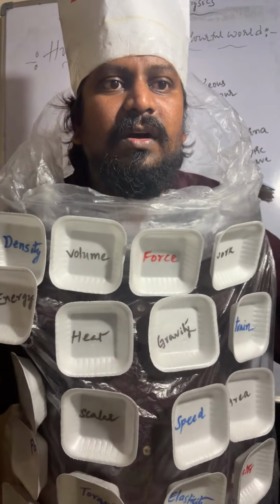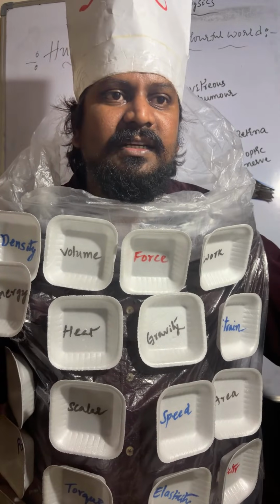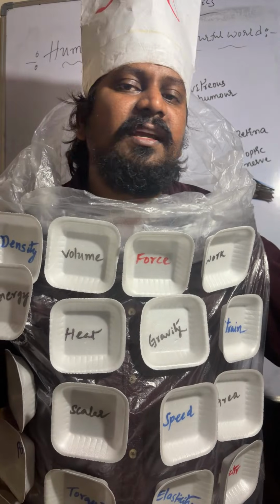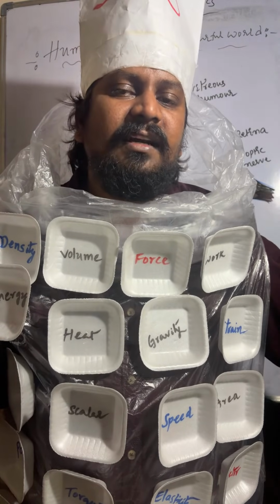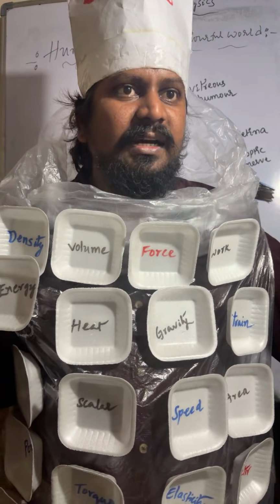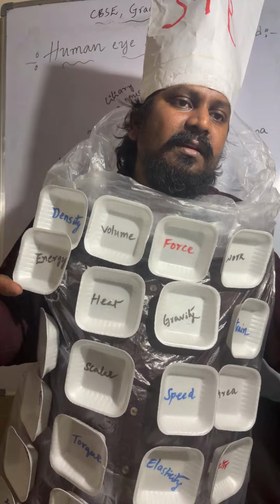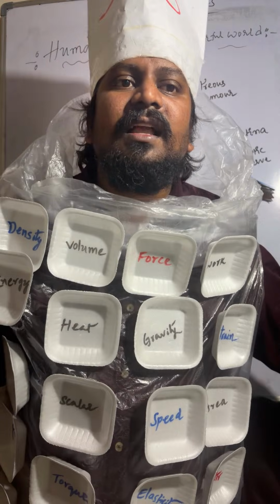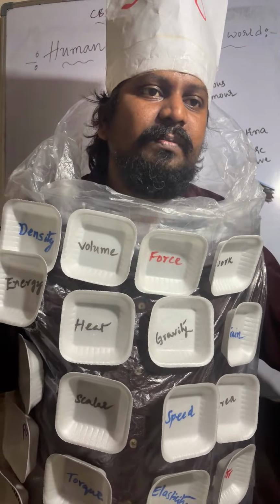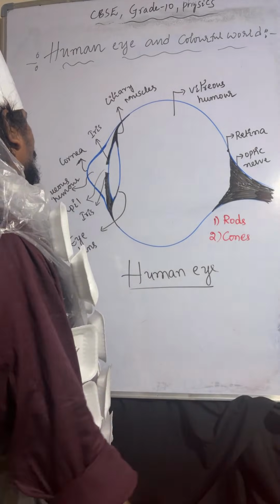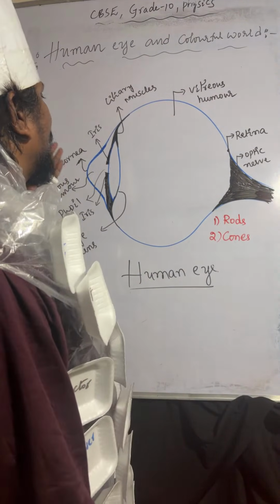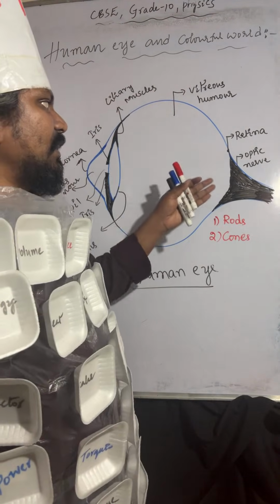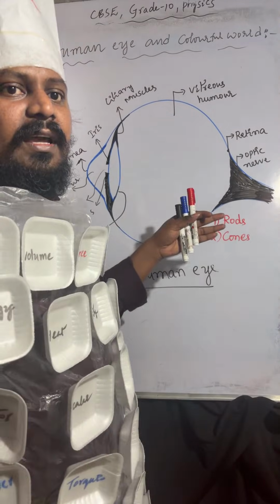Understood? Through the optic nerve. So how far it is, how much distance it is, all that additional information will be added by the brain so that we are able to understand, right? And the optic nerve carries the electrical signals to the brain. I hope it is very clear. That's enough about cornea, aqueous humor, iris, pupil, lens, ciliary muscles, vitreous humor, retina, optic nerve, and rods and cones.